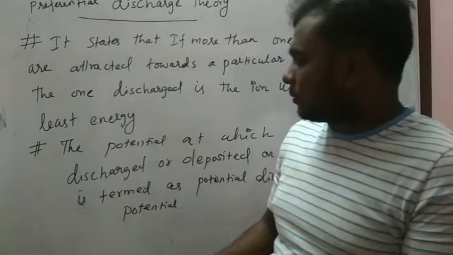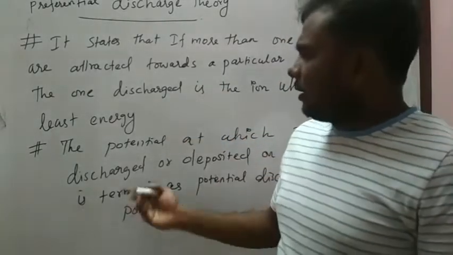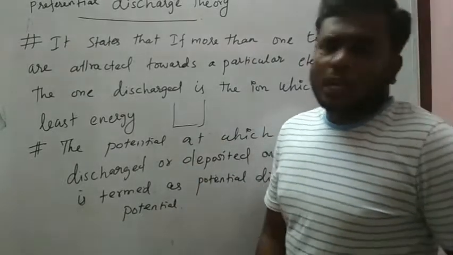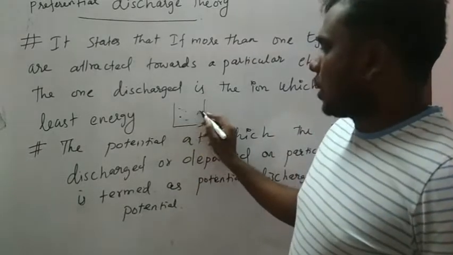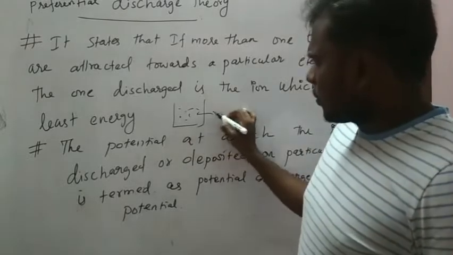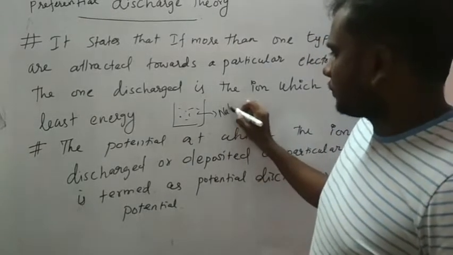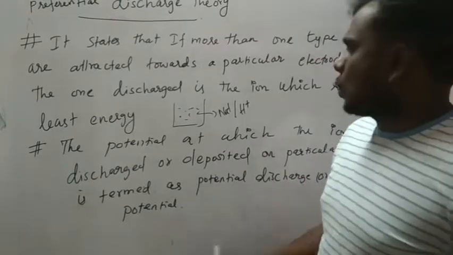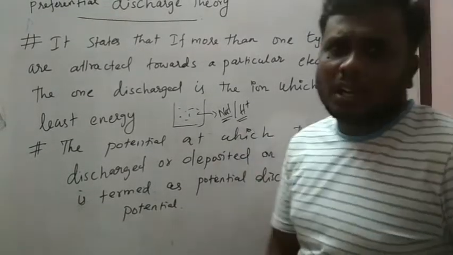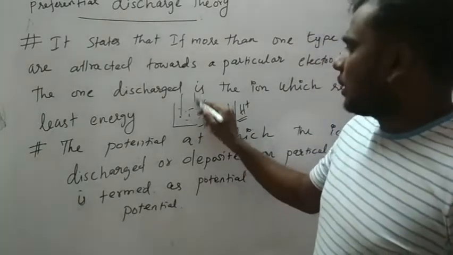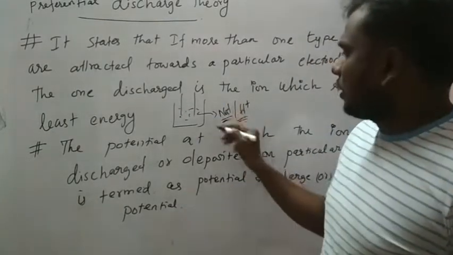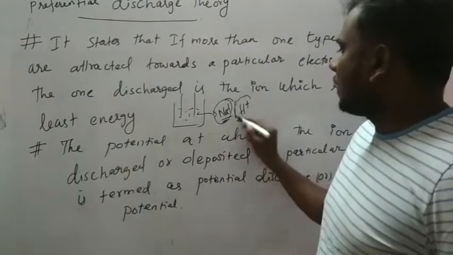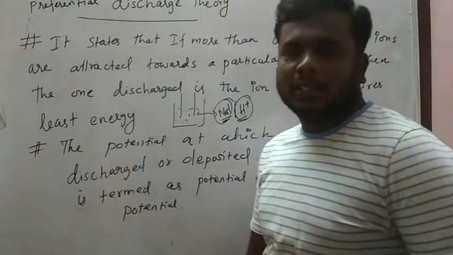Suppose I have taken an electrolyte containing two ions, Na plus and H plus. These two ions are coming to discharge at the electrode at the same time. Where will they discharge? Actually they will discharge at the cathode, because both are cations.